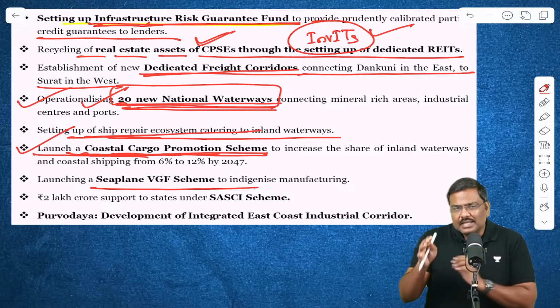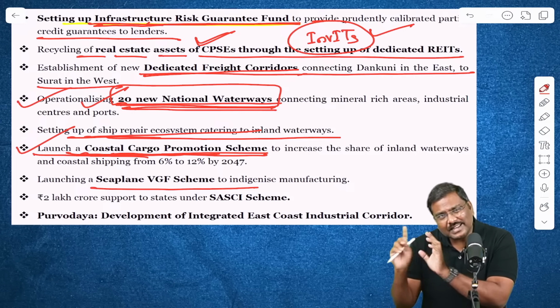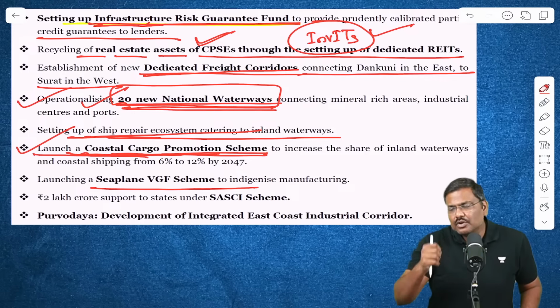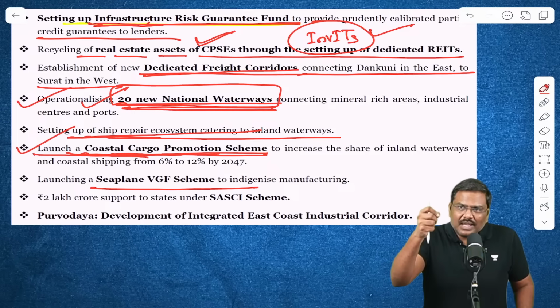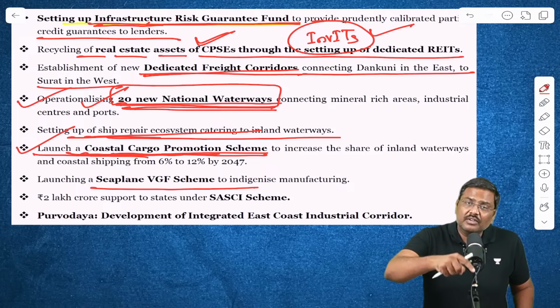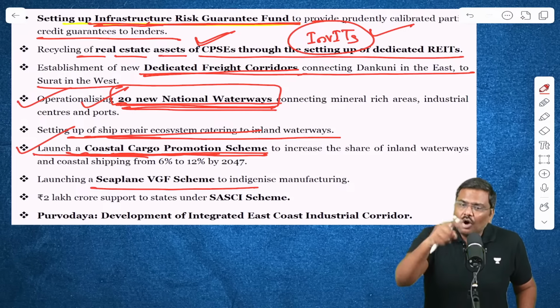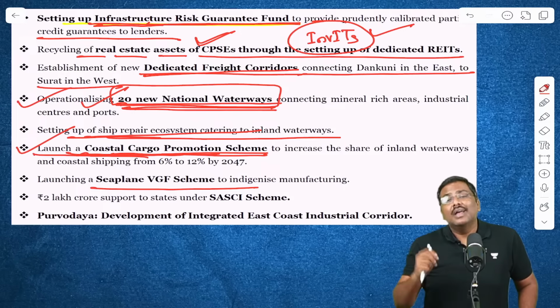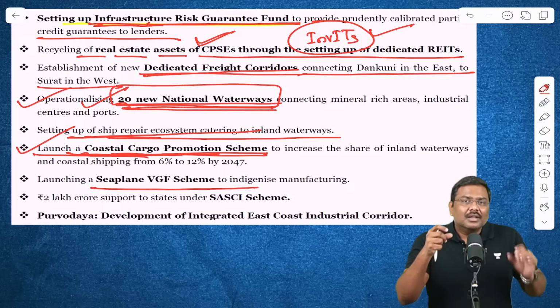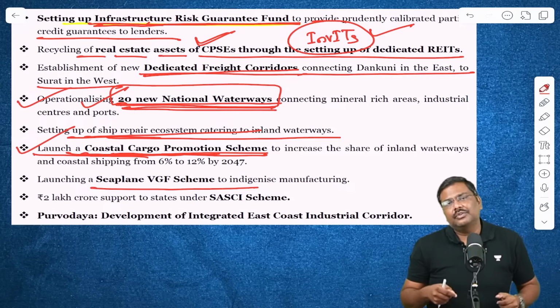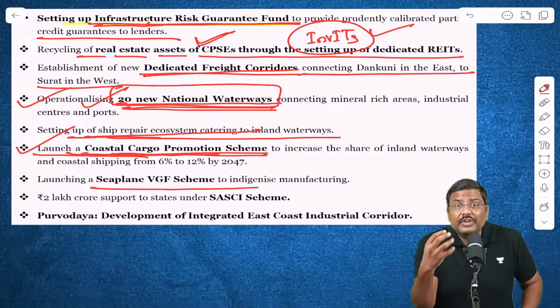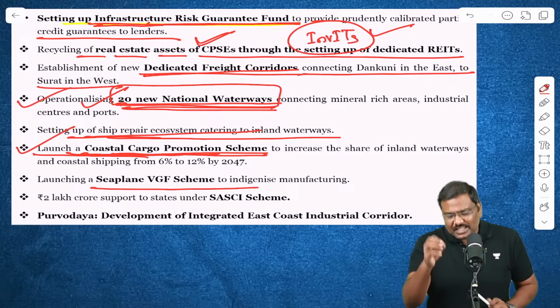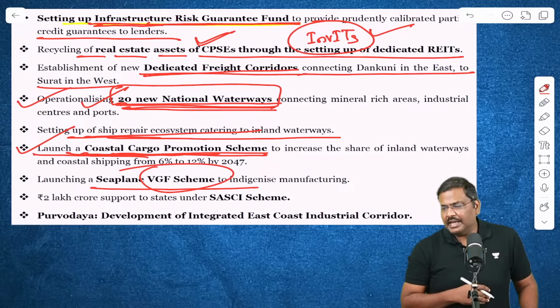VGF essentially means certain assistance, not a loan, which will reduce the amount of investment that you must make. That investment requirement will automatically go down, and because of that, the project becomes more financially attractive to you. That is the idea of a VGF scheme.